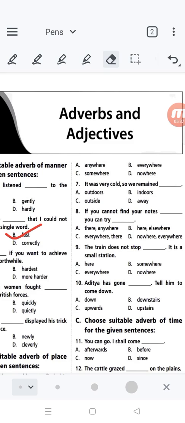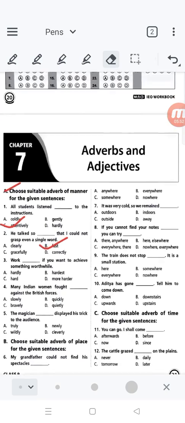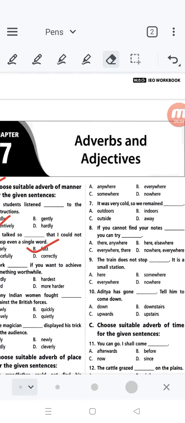Better, anywhere. Grandfather could not find his spectacles anywhere. It's not everywhere, somewhere, nowhere. Place means it directs to the place. So the correct answer would be anywhere.